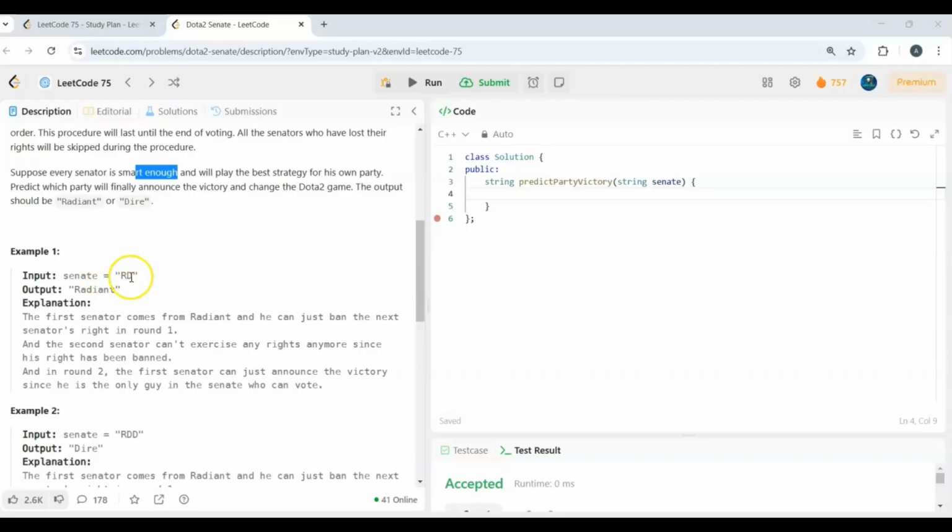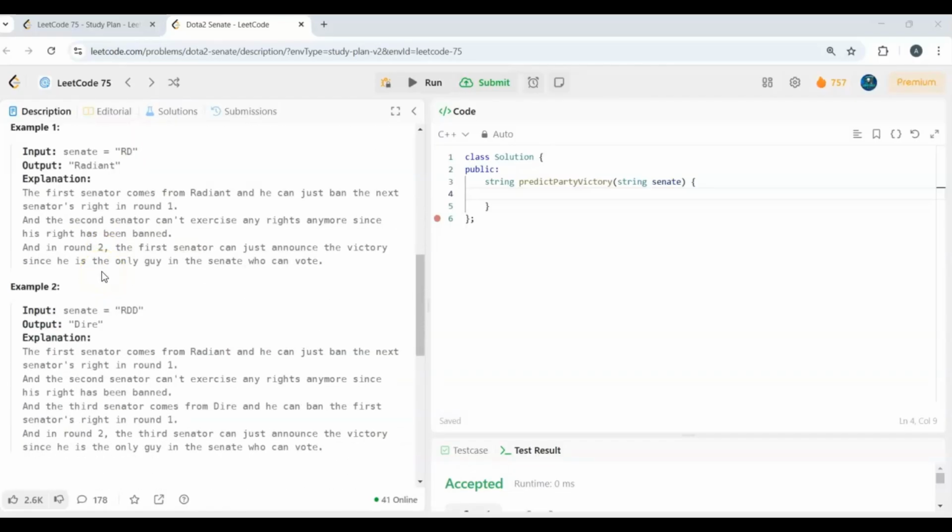So the person who comes first, the Radiant R, quickly exercises the first right, banning the other party's right, that is Dire D. Finally, he was the only one in the second round who can vote, so he can quickly announce the victory. So in our example 1, the output would be Radiant.